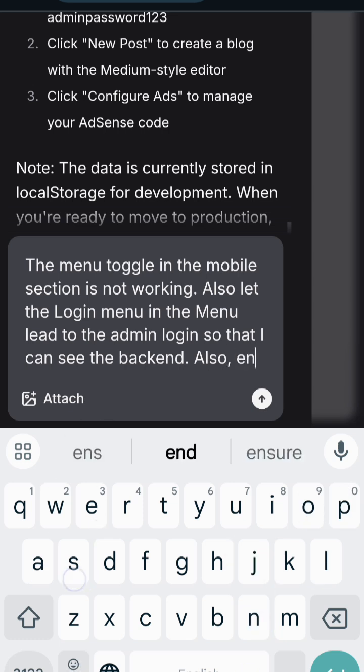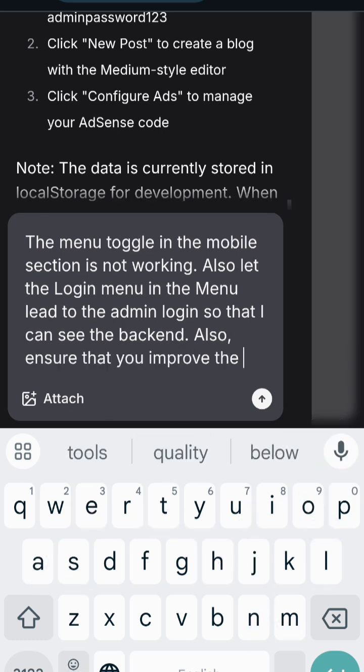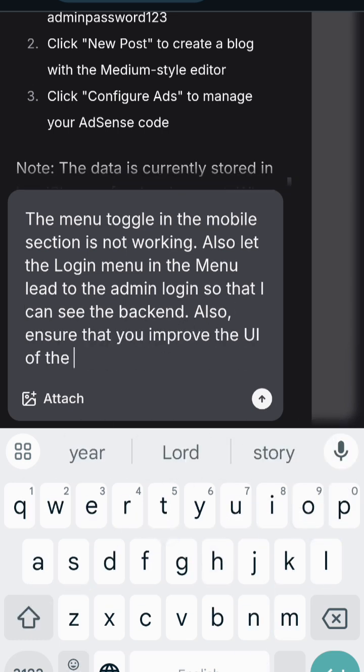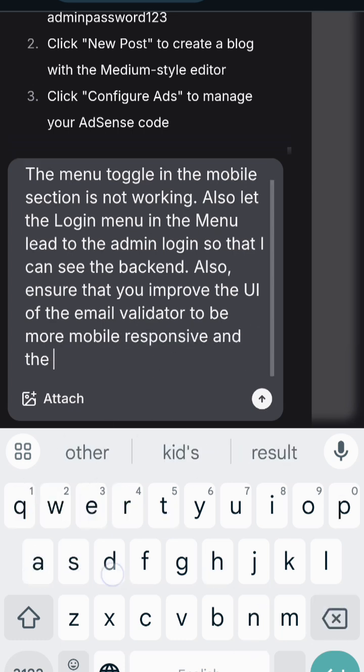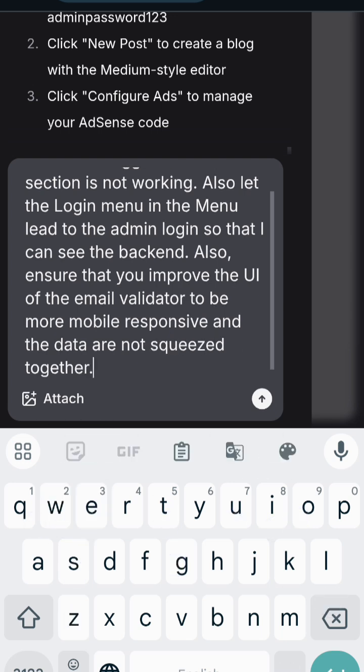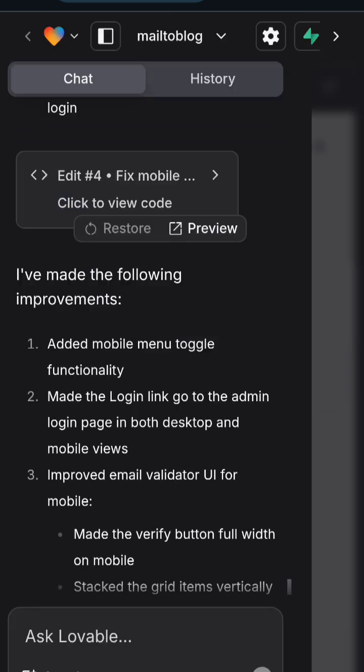Also, ensure that you improve the UI of the email validator to be more mobile responsive, and that the data are not squeezed together, right? So let's go. All right, cool.